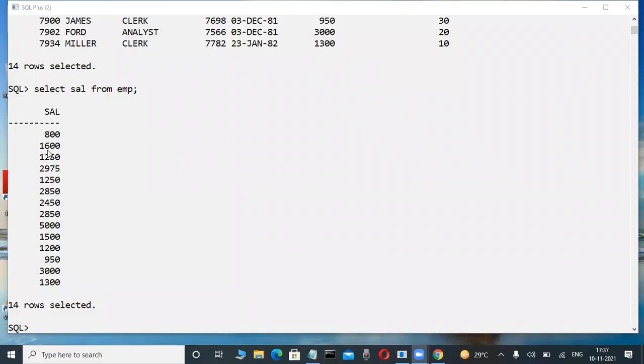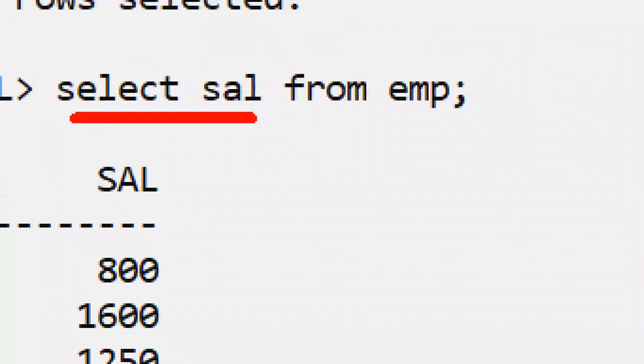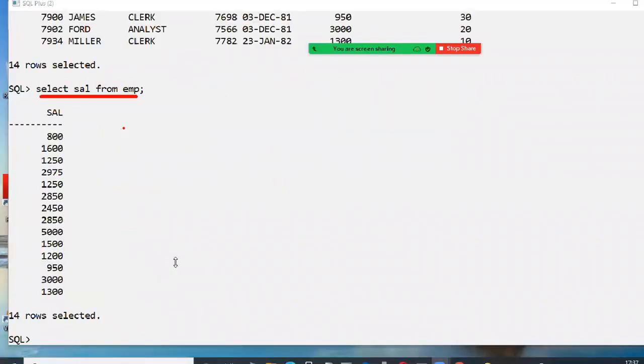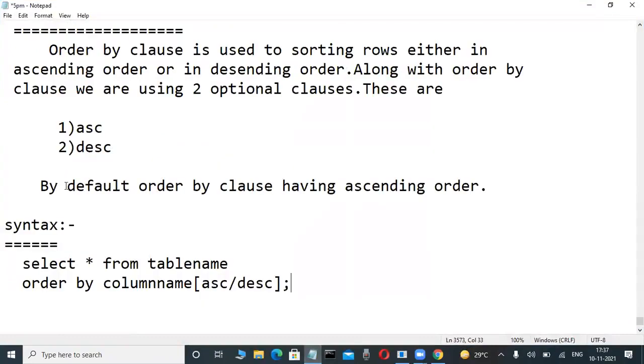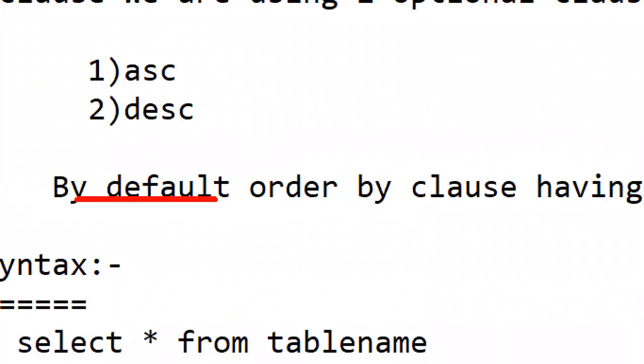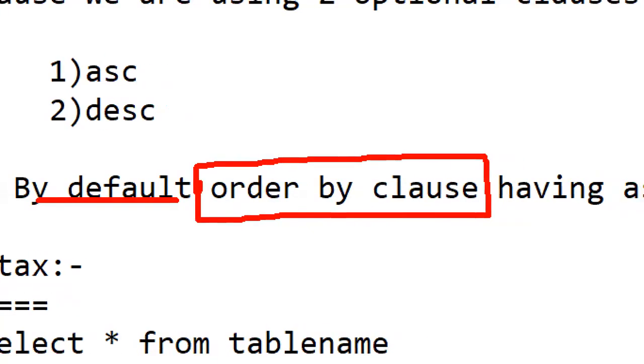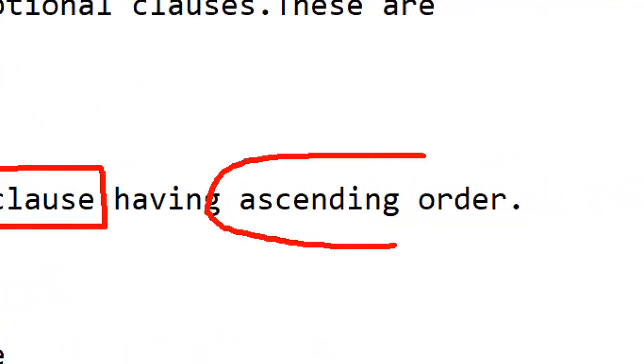Observe here. That's why, by default, a select statement is not in ascending order. When we use the order by clause, that is ascending order. That is important. As per ANSI standard, by default, when we use the order by clause, then only ascending order is the default order.